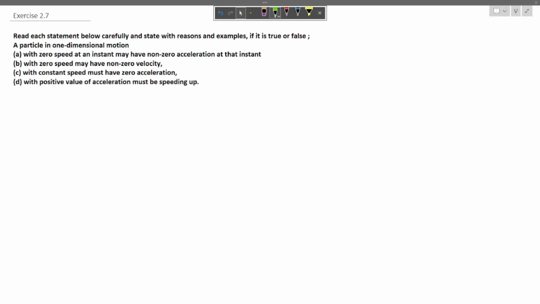The question says: read the statement below carefully and state with reasons and examples if this is true or false. A particle in one-dimensional motion with zero speed at any instant may have non-zero acceleration at that instant.